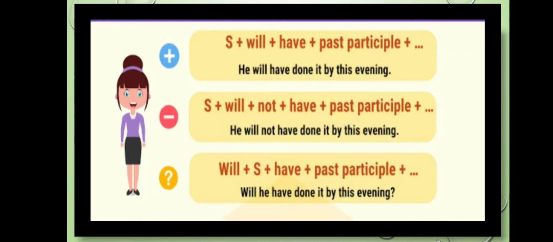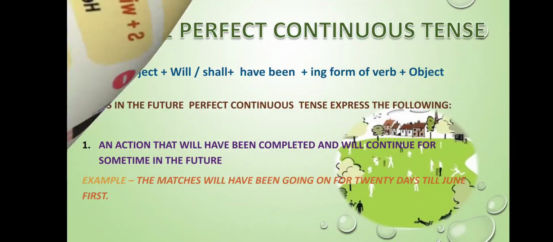For interrogative sentences, we will use will again to frame a question. Will plus subject plus have plus past participle form of the verb. Will he have done it by this evening? And a question mark towards the end.